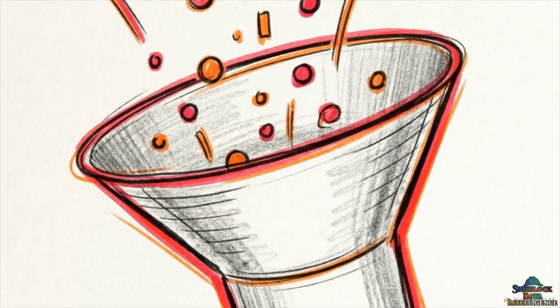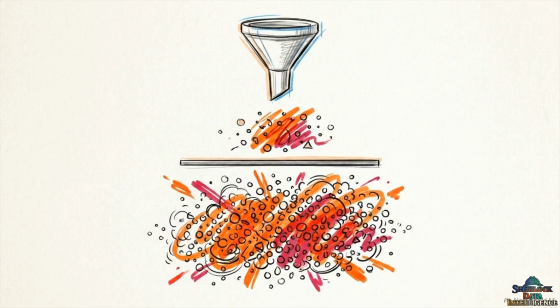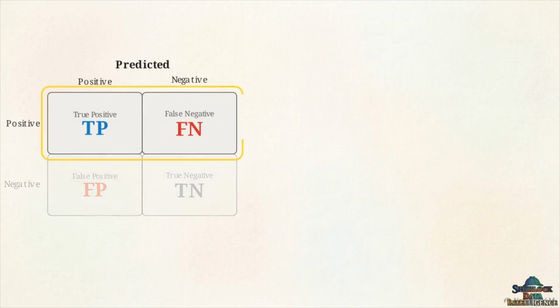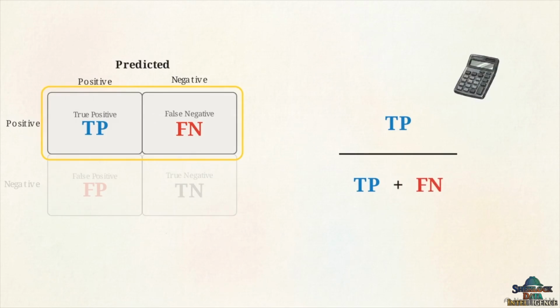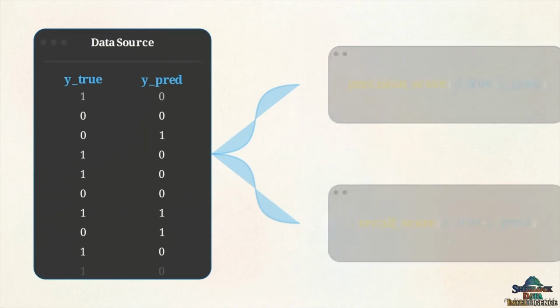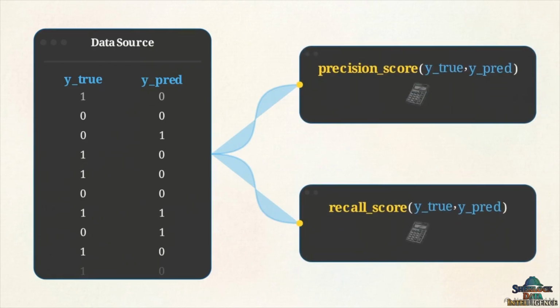To measure this, we use the counterpart metric, recall. Recall asks, out of all the actual positive cases that exist in reality, how many did the model successfully find? Back at our confusion matrix, we shift our focus to the horizontal row for actual positives. This time, we take those true positives and divide them by all the real target cases. That is, the true positives plus the false negatives. In practice, data scientists do not do this math by hand. They pass their ground truth labels and the model's predictions into standard Python library functions, immediately generating both scores.